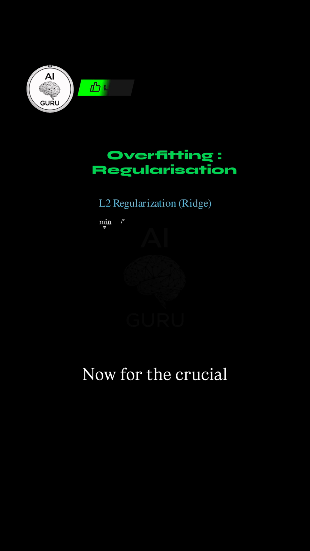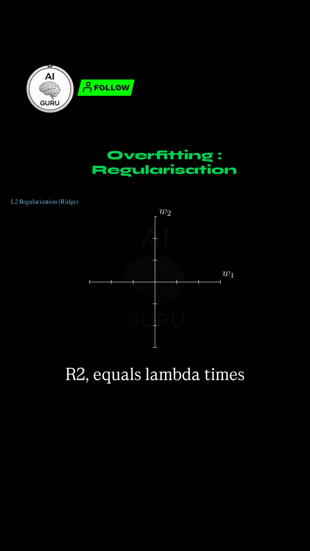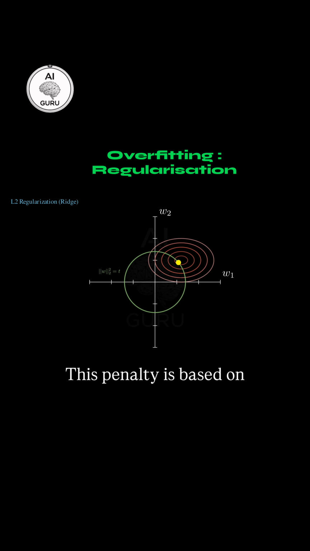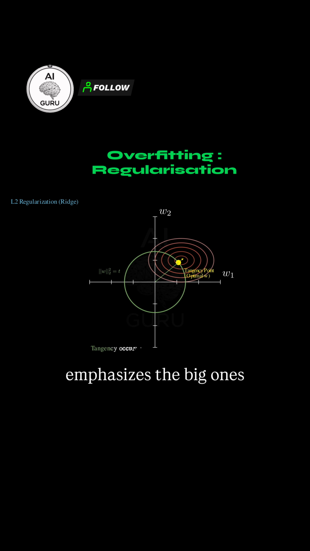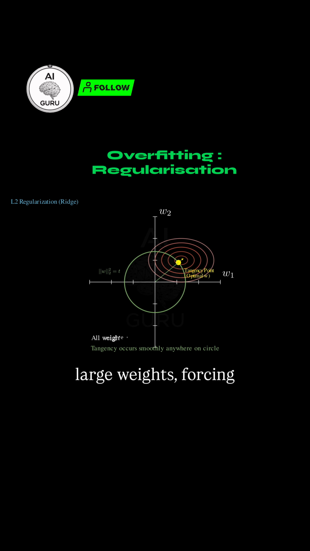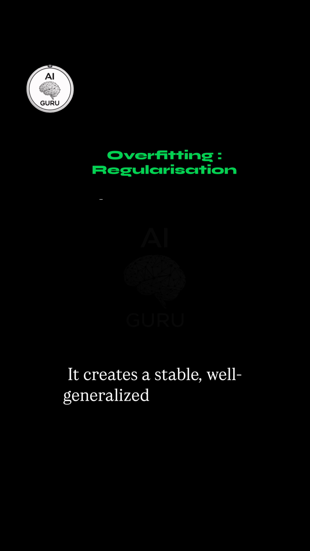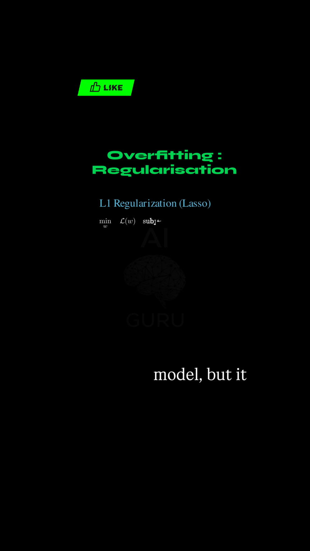Exactly. Now for the crucial difference between L1 and L2. L2 regularization, that's R2 equals lambda times the sum of Wi squared. This penalty is based on the sum of the squares of the weights. Squaring them really emphasizes the big ones. It strongly penalizes large weights, forcing them to become smaller and more evenly distributed. It creates a stable, well-generalized model, but it rarely forces any weight exactly to zero.